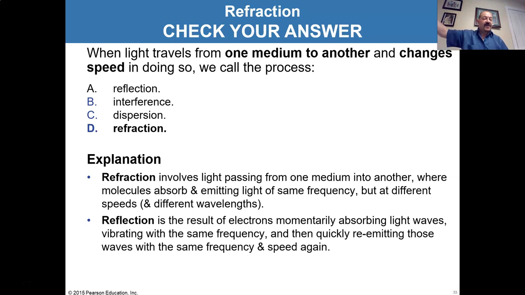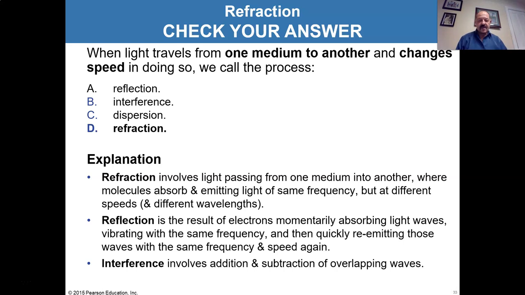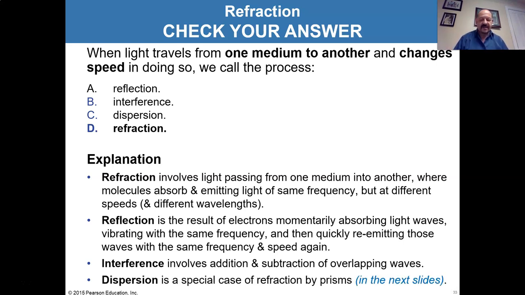So you get a light with the same frequency, the same wavelength, the same speed, the same period, and then bouncing off, it looks exactly the same. No difference between those. Interference, we've talked about this. Interference is when you have more than one waveform and you're just adding and subtracting them together, so it doesn't really relate to this directly.